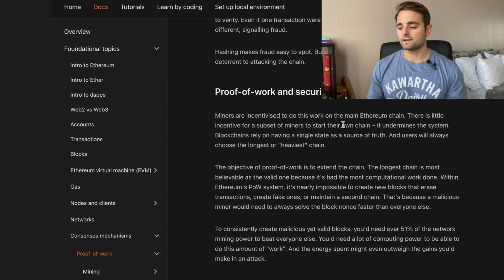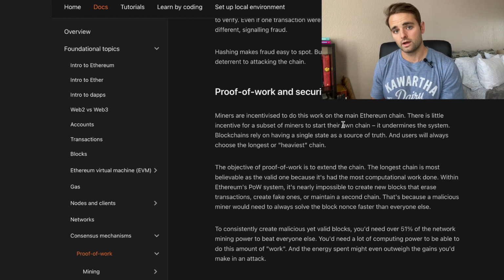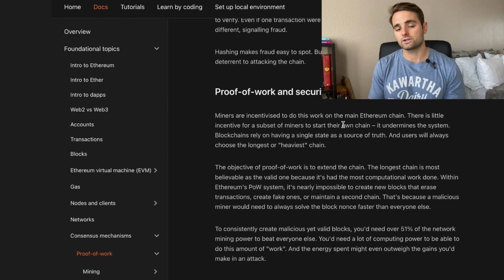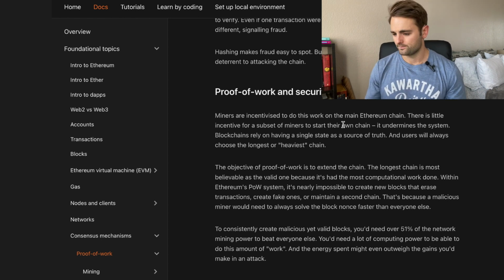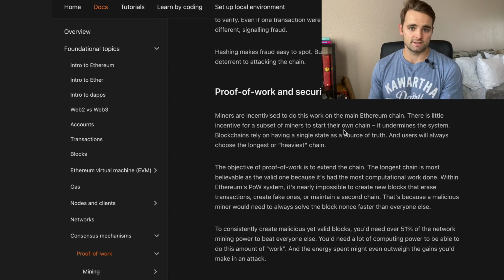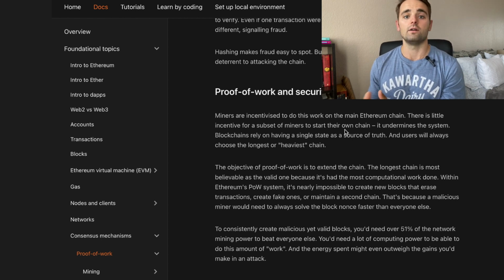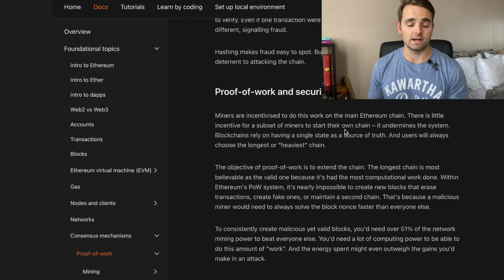So miners are incentivized to do the work on the Ethereum chain. They verify the transactions, and through this consensus mechanism of proof of work, they're solving that cryptographic hash in order to get the mining reward. There's little incentive for a subset of miners to start their own chain because it actually undermines the system, and since the voting mechanism is based on the number of hashes, it doesn't incentivize miners to try to hack the system because they would have to control 51% of all the hash rate that's being applied to the network.